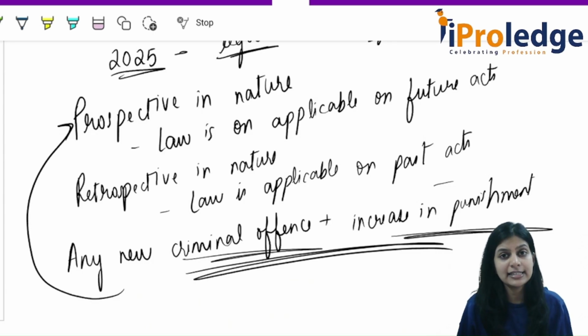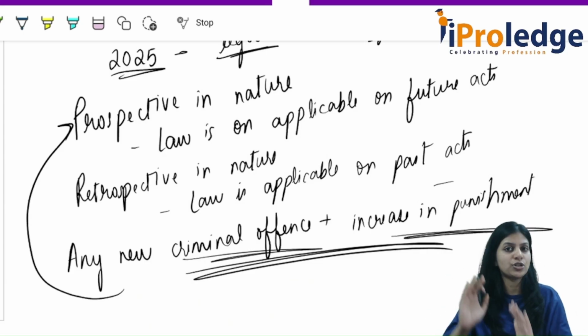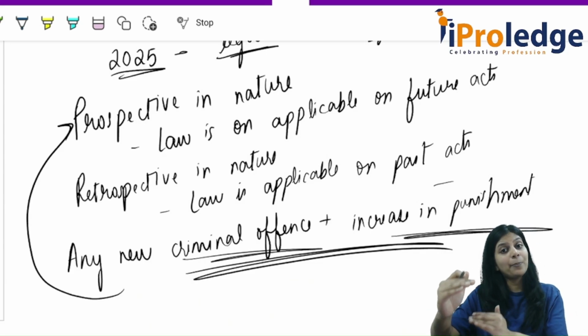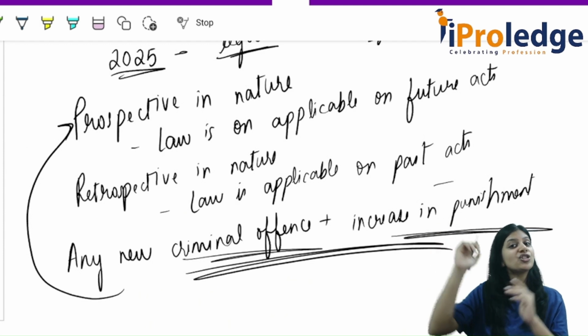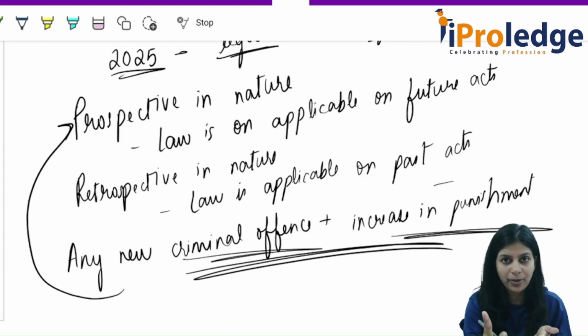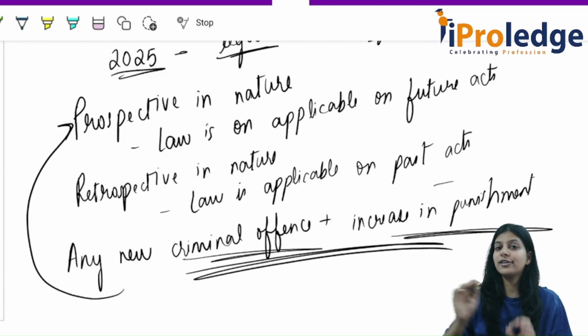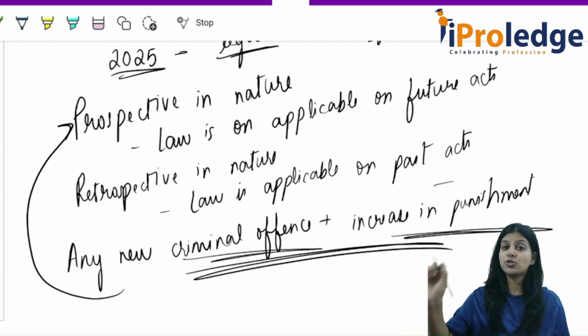But let's say there is some procedural change. First, as per the earlier law, you had to go to this particular court. This is the procedure you had to follow. Now there is a change in that procedure. Can we apply that procedural change? Yes. Understood, all of you? That procedural change we can apply. So Article 21 is not applicable on procedural law. It is not applicable if there is any procedural change.